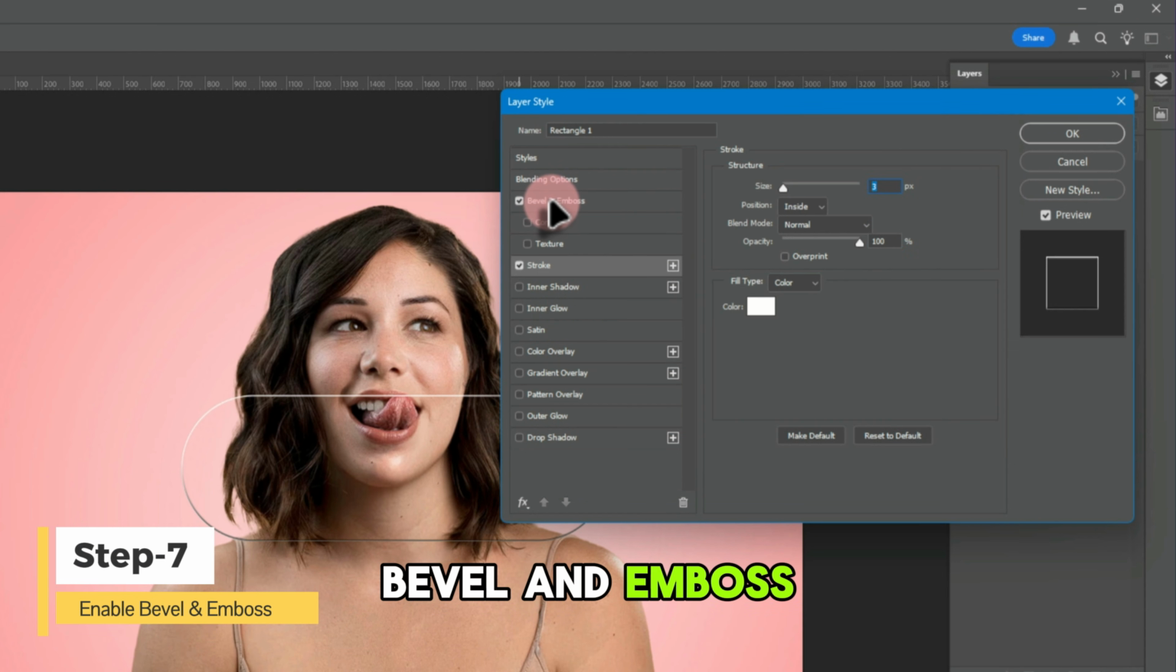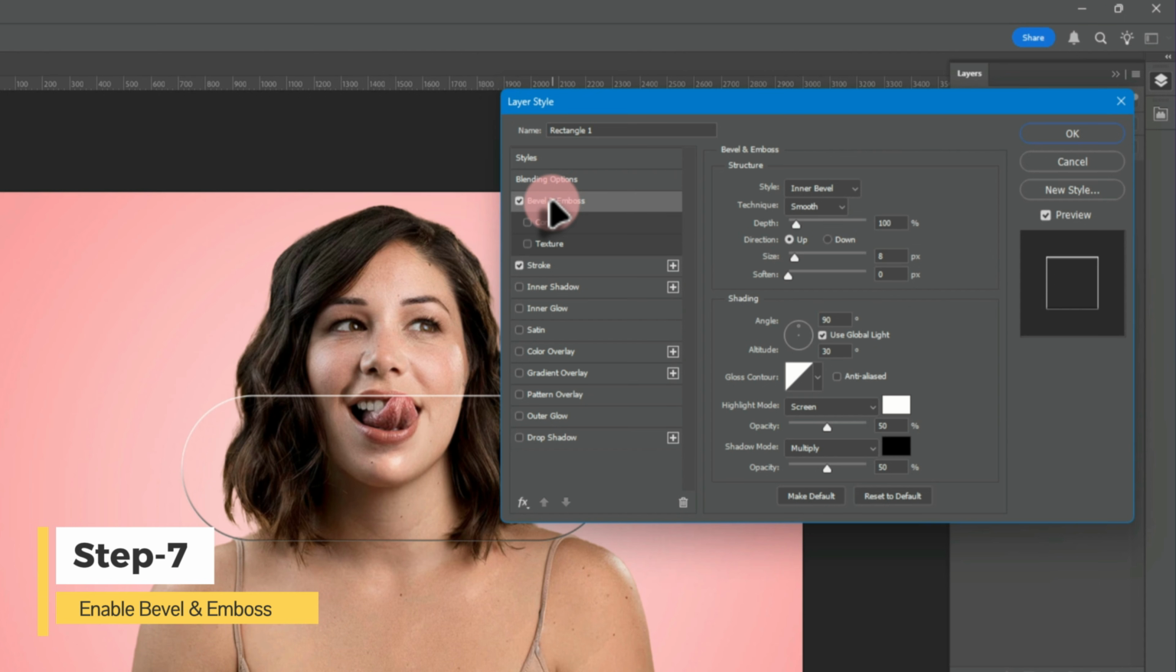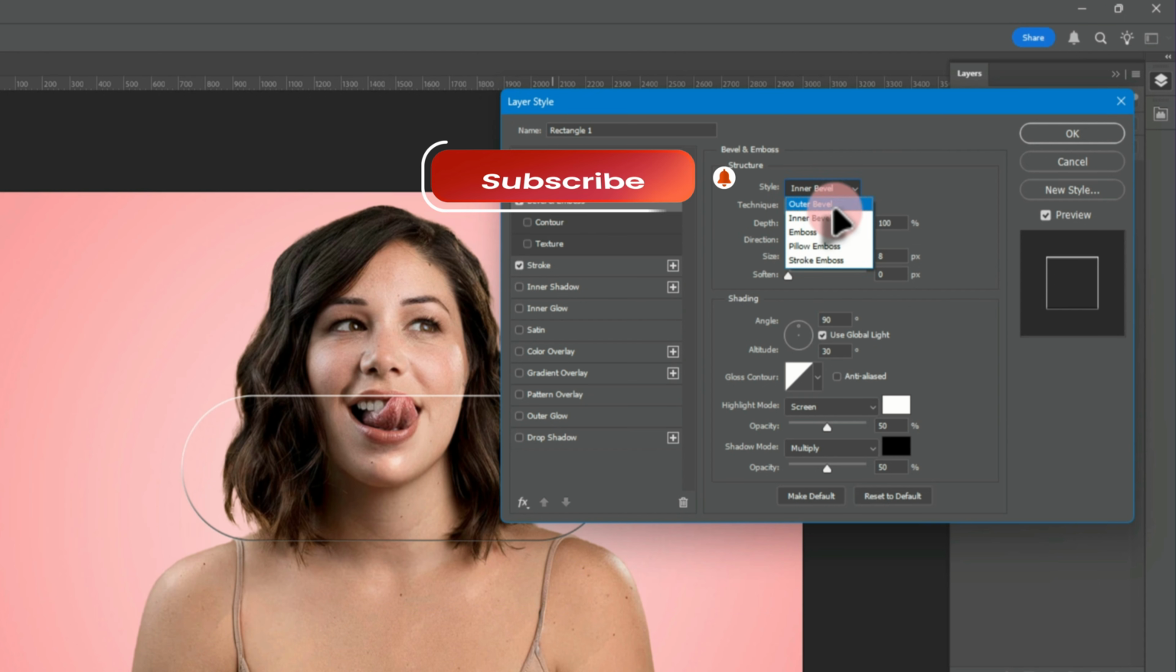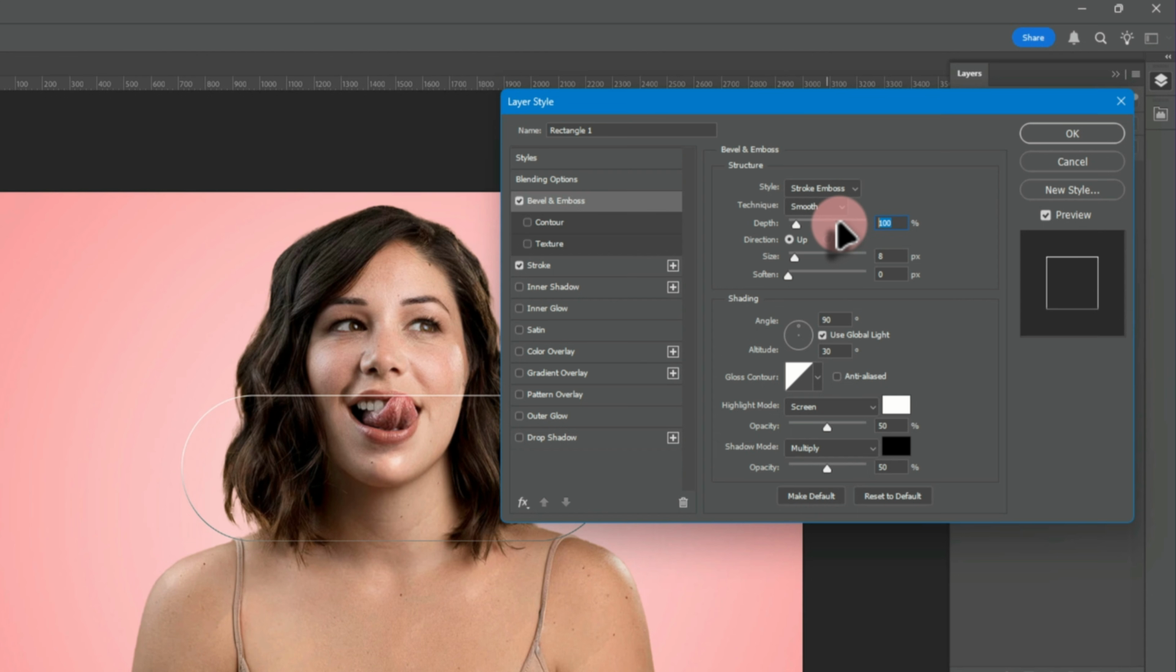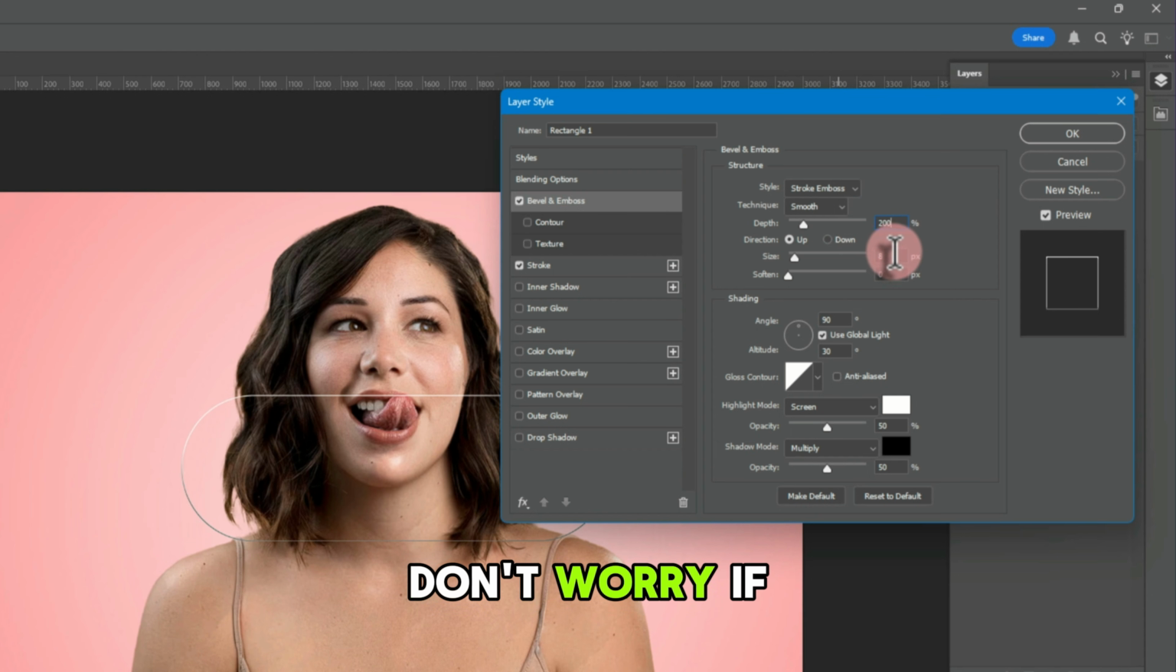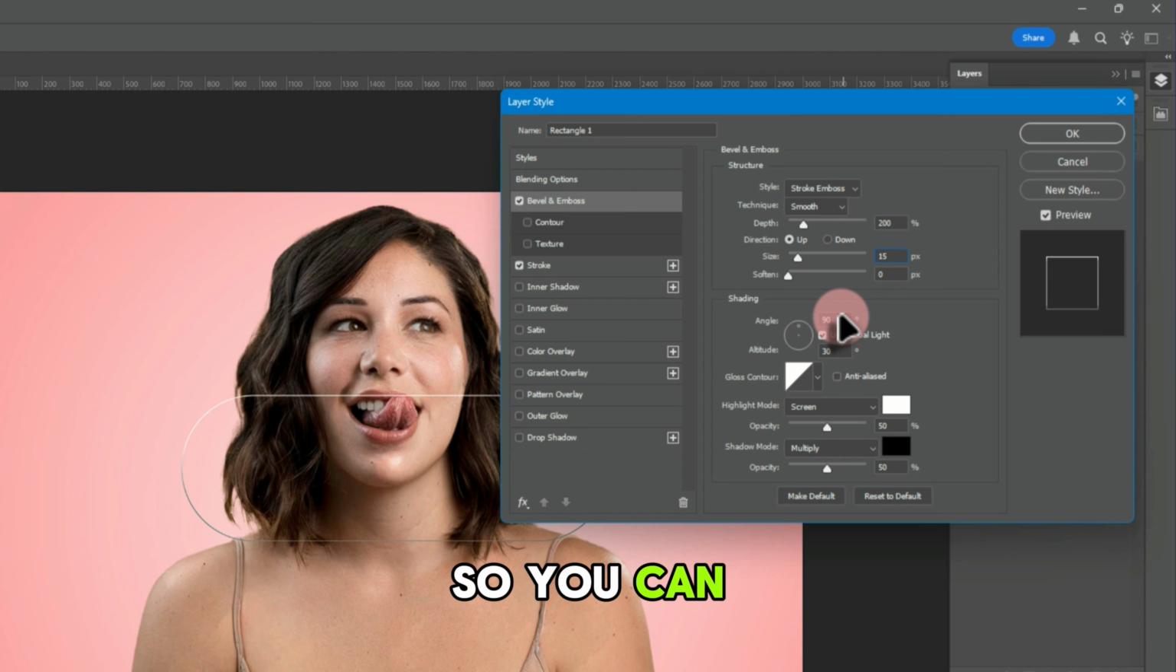Step 7. Enable Bevel and Emboss. Copy the exact settings I'm using. This is what creates the illusion of depth and thickness. Don't worry if you're a beginner. I'll explain every setting step by step, so you can follow along without missing anything.